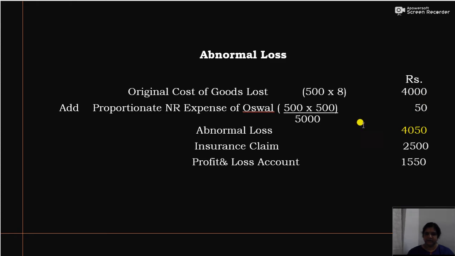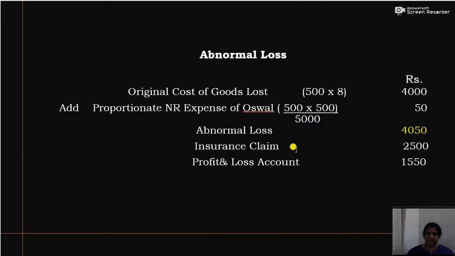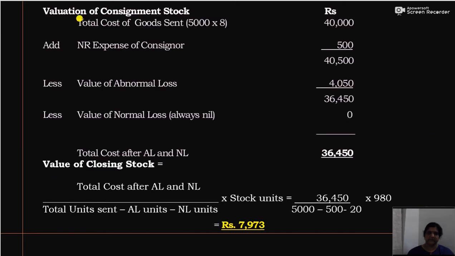Then out of this 4050, there is an insurance claim. That is, the insurance company has paid rupees 2500 in full settlement. So insurance claim 2500, and the remaining amount you have to write off against profit and loss account. So that is 4050 minus 2500, that is 1550 you have to write off and will be shown in the profit and loss account. So this is regarding calculation of abnormal loss. Now you can calculate valuation of consignment stock or value the consignment stock. Okay. So total cost of goods sent, that is 5000 into 8.